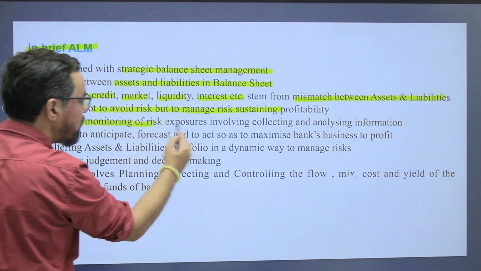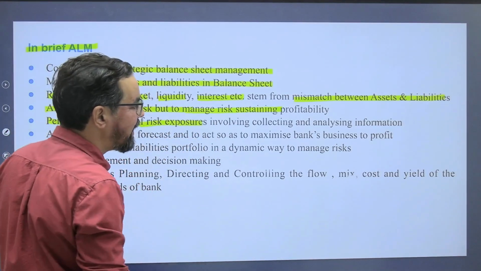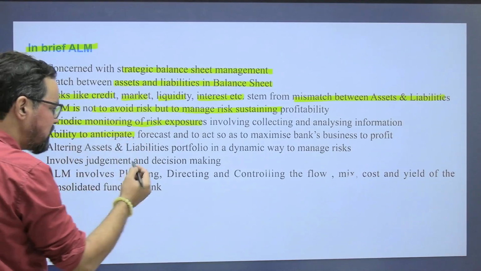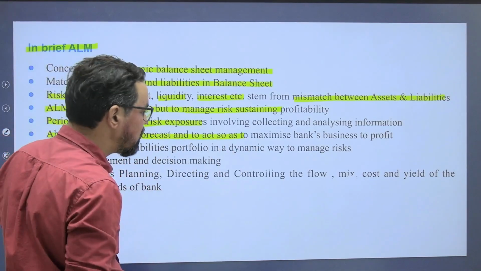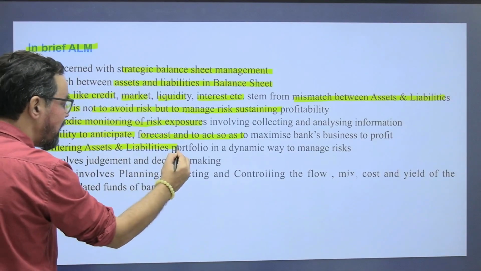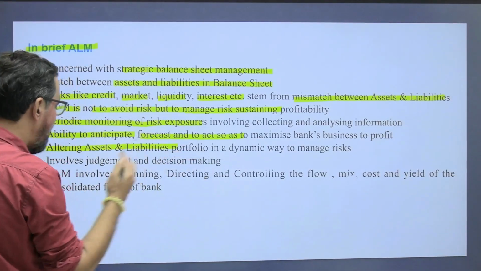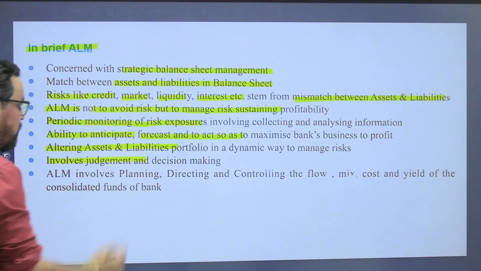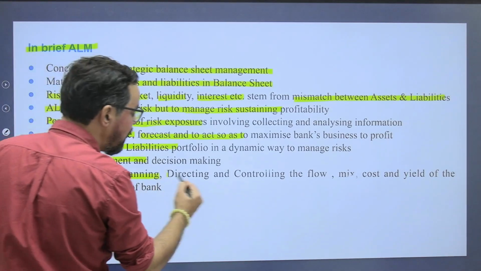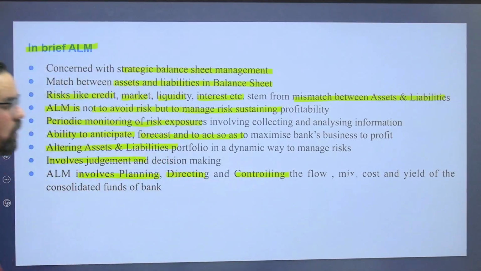Periodic monitoring of risk exposure involves collecting and analyzing information, ability to anticipate, forecast, and to act so as to maximize bank business profit. Altering asset liability portfolio in a dynamic way to manage risk involves judgment and decision making. ALM involves planning, directing, controlling the flow, mix, cost, and yield of the consolidated funds of the bank itself.